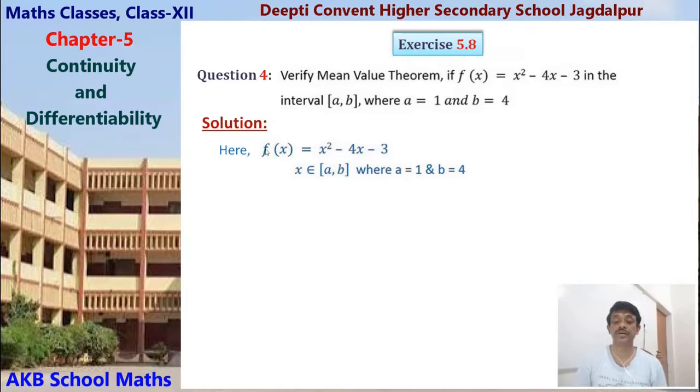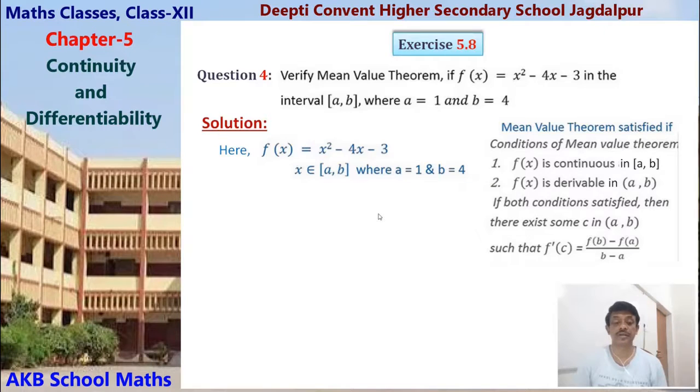In this question we are given f x equals x square minus 4x minus 3, where x belongs to a b, a equals 1, b equals 4, so 1 4 is the interval. According to mean value theorem, we know that the conditions are: function is continuous in closed interval a b, differentiable in open interval a b. If both conditions are satisfied, then there exists some c belonging to open interval a b such that f dash c equals f b minus f a upon b minus a. Clear? So this is mean value theorem.